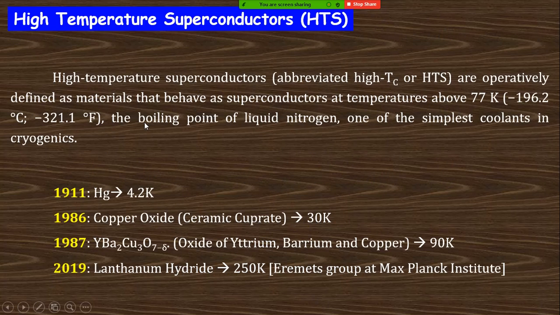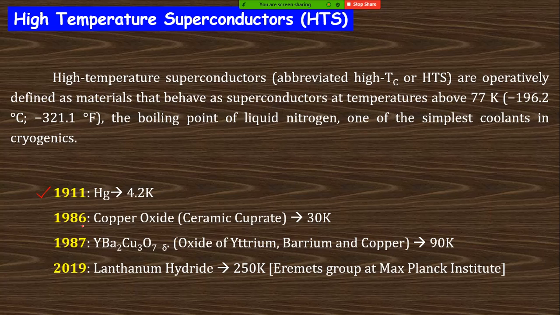For mercury, the superconductivity phenomenon was first observed by Kamerlingh Onnes in 1911. After that, various discoveries happened and various materials were developed or used as superconductors. Among those, there are three important ones written here.